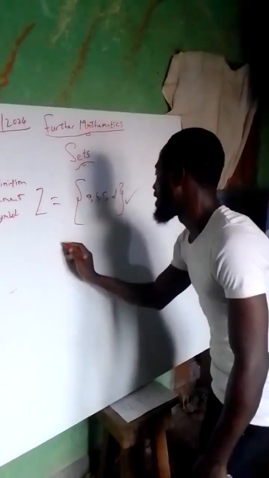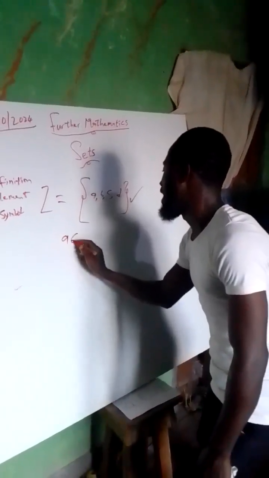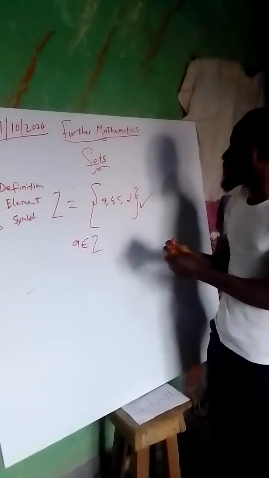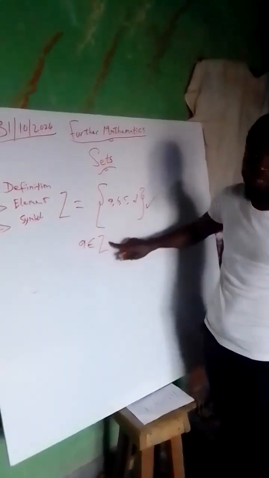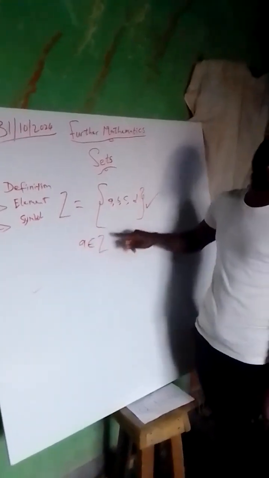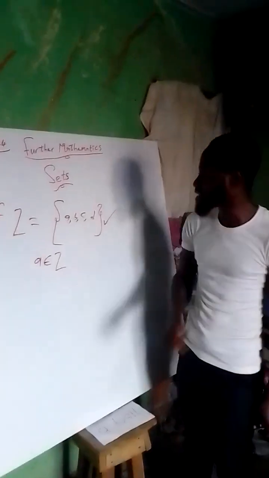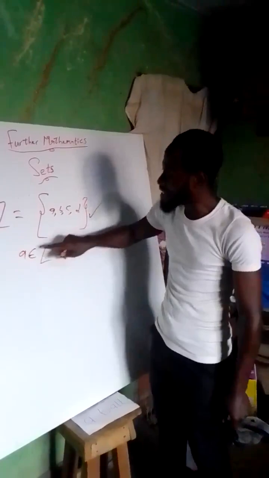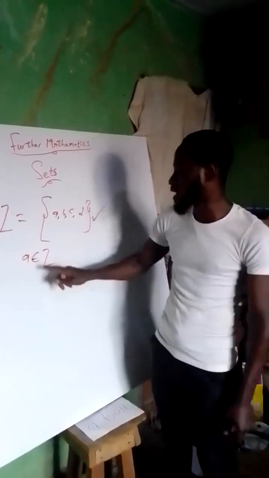So I can write this one like this: A is an element of Z, meaning that A is part of Z. A belongs to Z. A is an element of Z. A is a member of the set Z. I will repeat that. A belongs to set Z. A is an element of set Z. So we can write it like this.